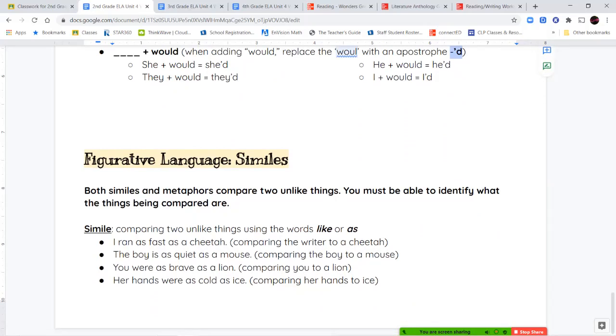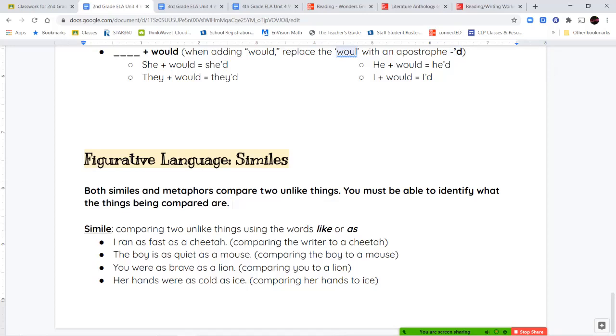The last thing we're going to talk about for our ELA notes today is figurative language, and we're going to be focusing on similes. Now, we've talked about these in the past, but we're going to review them because you see a lot of similes and metaphors show up in poetry because it's one of the ways that the poet or the author, right? A poet is an author for poems. It's the person that writes poetry. It's the way that a poet writes to help create more pictures in our head, to help us visualize or imagine what they're talking about. So they use things like similes and metaphors to compare things to help give us a really clear picture in our head of what they're talking about.